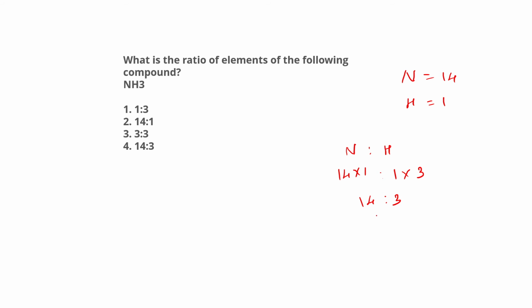I don't think you can divide it further, and that's why you have to stop here, and that will be your final answer. And if you see the options, option 1, 2, 3, 4, your answer will be option number 4. So the ratio of nitrogen to hydrogen is nothing but 14 is to 3. I hope all of you got the same answer.